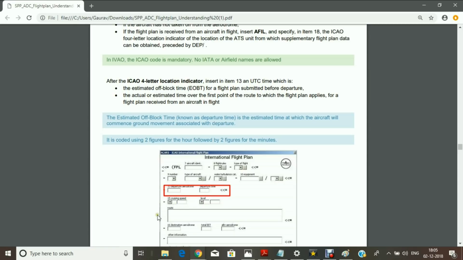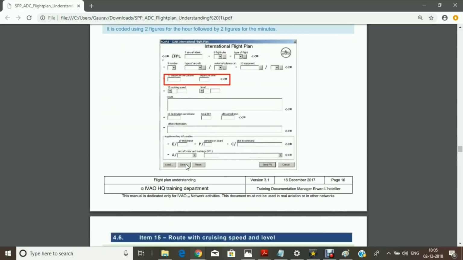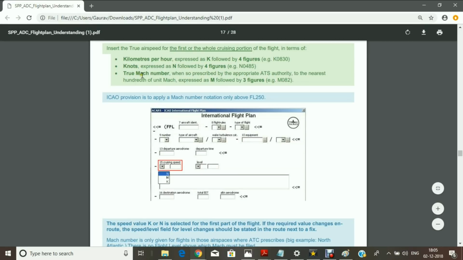And next is cruising speed. Cruising speed can be given in three formats: kilometers per hour, knots, and true Mach number. If you're giving kilometers per hour, you write K followed by four figures. For example, K0830 means 830 kilometers per hour.